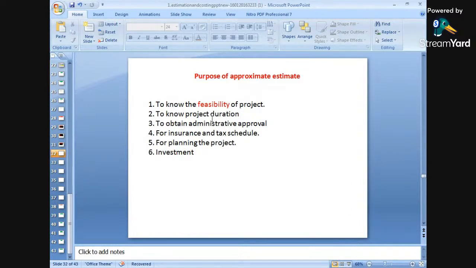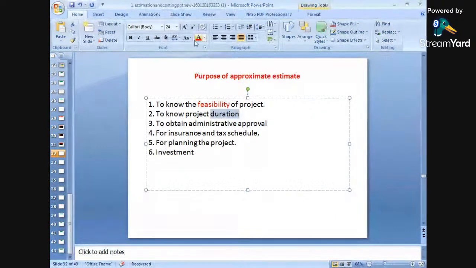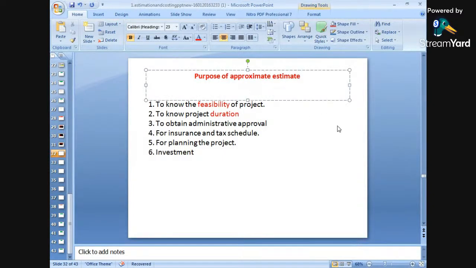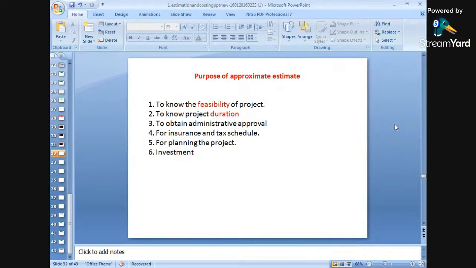Number two is we can find out the durations. What is the span of completion? Because depending upon the cost, the different items and the length of work, we can easily find out the project duration. So this approximate estimate gives an idea at what time it will be completed, what the duration required will be, the completion time for the particular type of project.